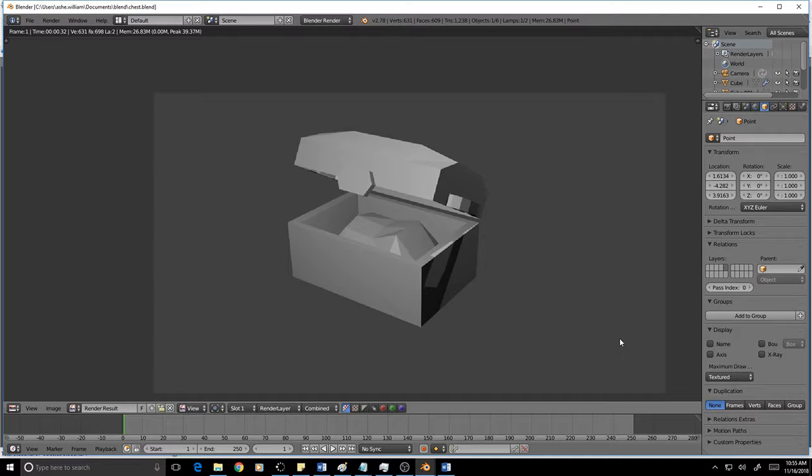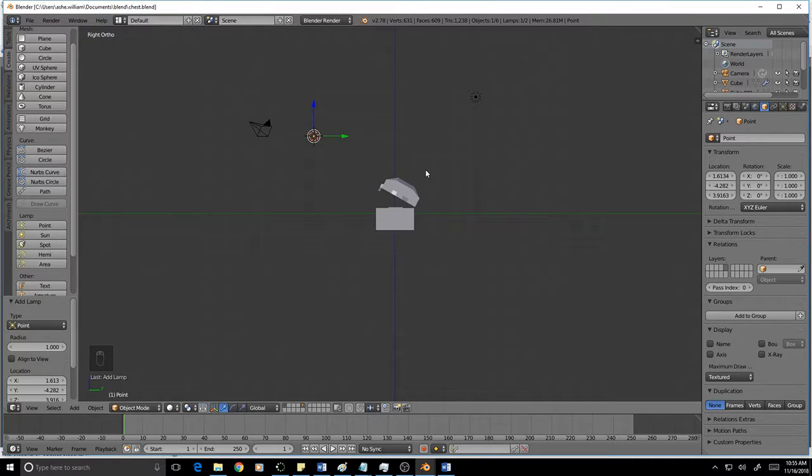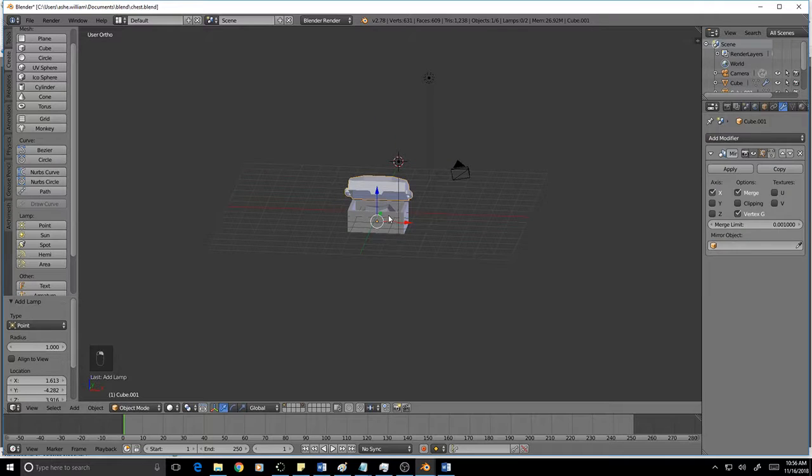Hello everybody, here comes the fun part, and that's adding color to this model. Right now it's just gray, and gray is boring, so let's add some color. So I'm going to do this with just materials at this point. I'm not going to be adding textures. That's a whole other process, so start with just materials. So get out of the show hide render view, and what I'm going to do is just assign a material.